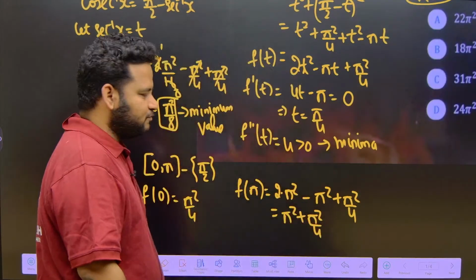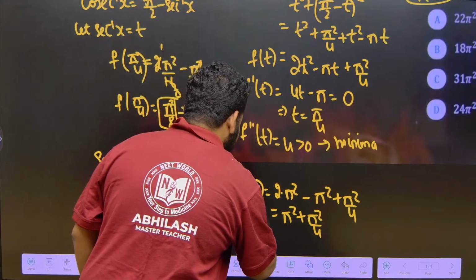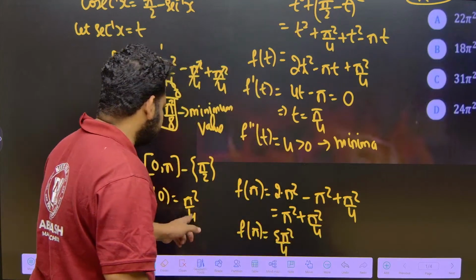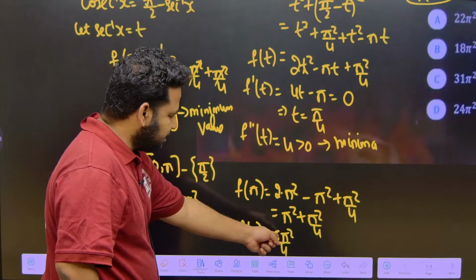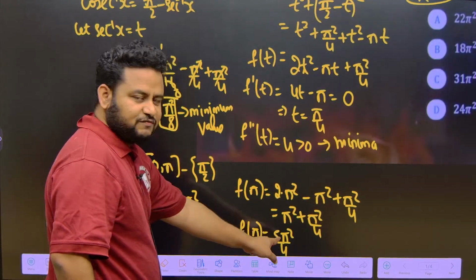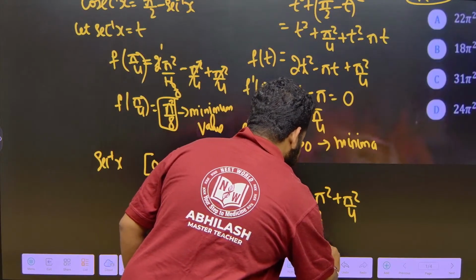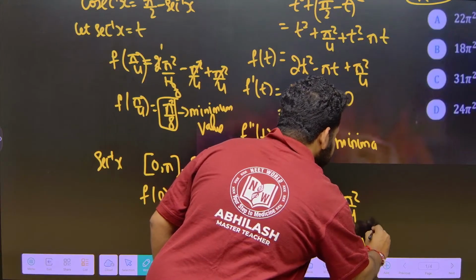Now, if I take the LCM, what will I have? I will have 5 pi square by 4. So f of pi is 5 pi square by 4. Comparing pi square by 4 and 5 pi square by 4, definitely this is bigger, it is 5 times pi square by 4. So this is my maximum value.